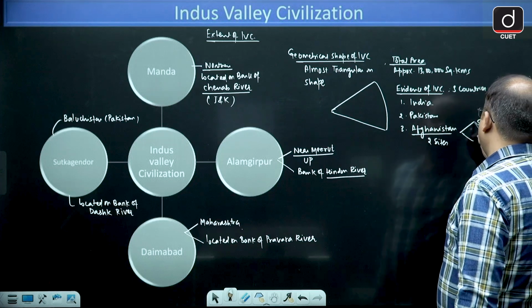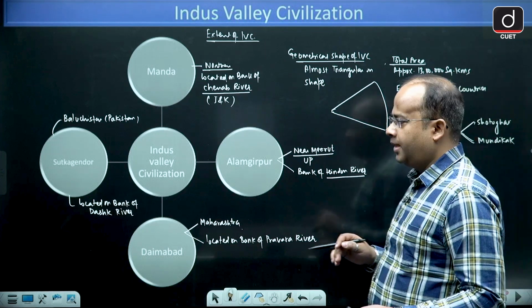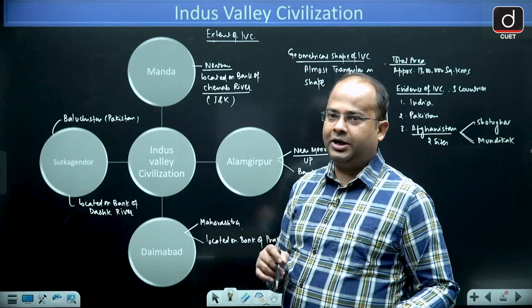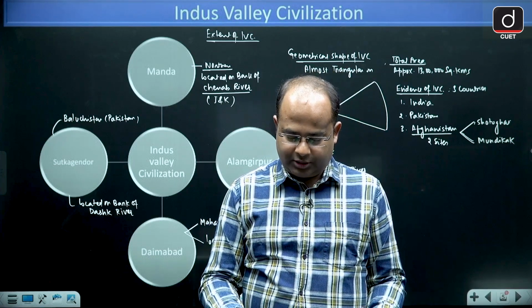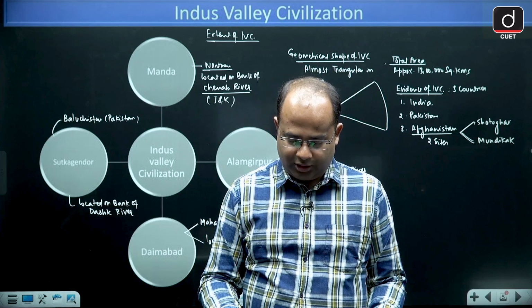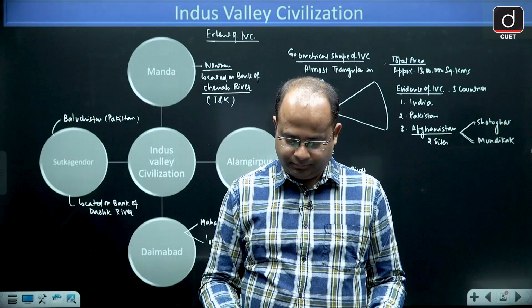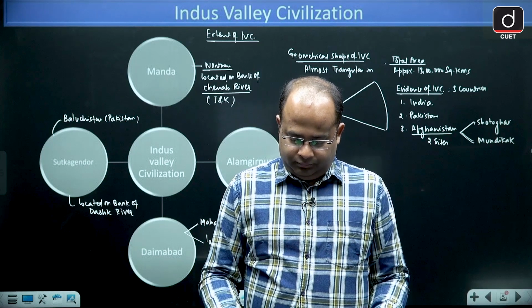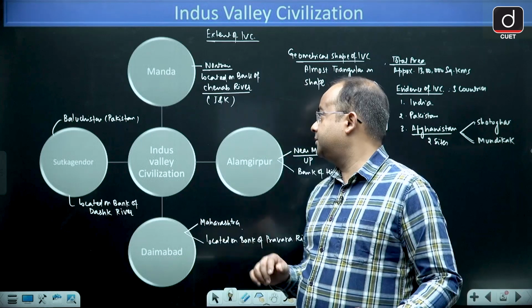These are the 2 sites of Indus Valley civilization found in Afghanistan. So the evidence is from 3 countries, and the geometrical shape is almost triangular. I hope it's clear to all of you, guys.